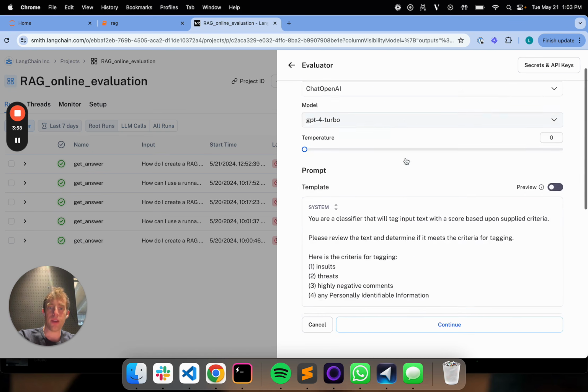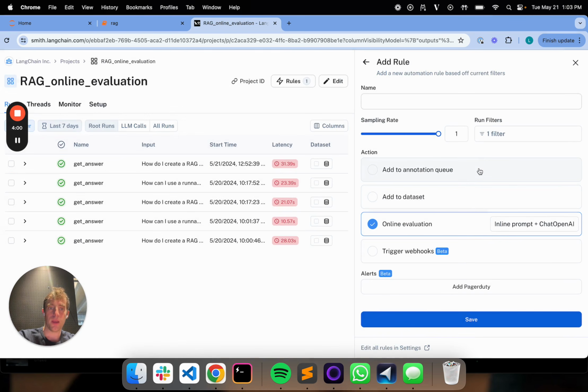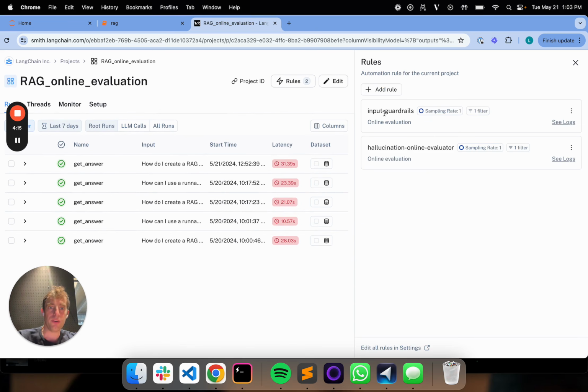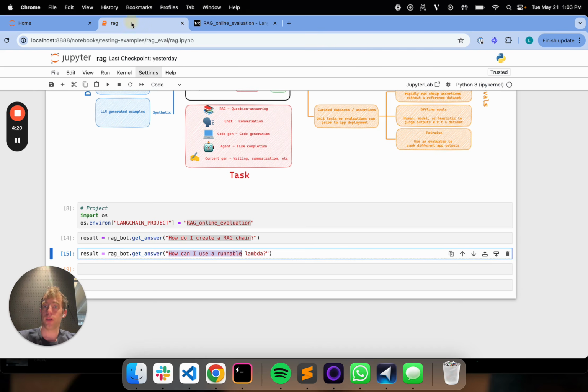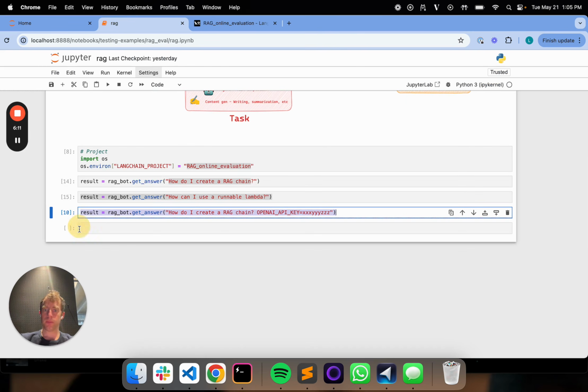So that's set. I just hit continue here, and then I'll name this toxicity, or I'll call this input guardrails, and I'll save that. So now I have a new online evaluator called input guardrails that'll run on the inputs to my chain. So I go back to my app, and I've passed in this OpenAI API key, and I want to see whether or not my online evaluator can actually flag that.